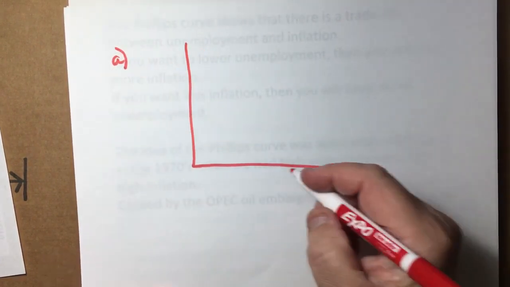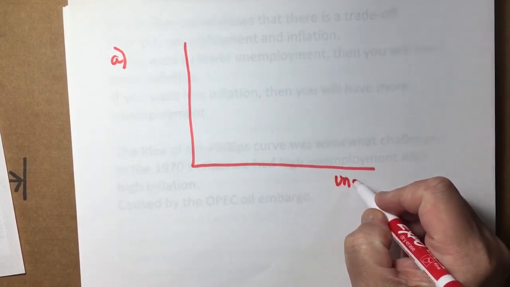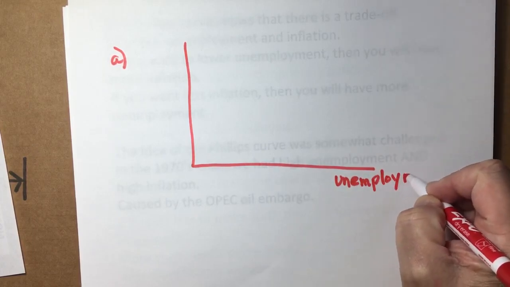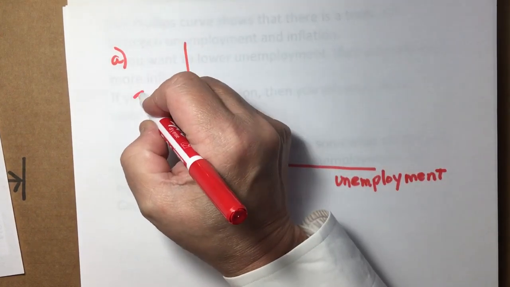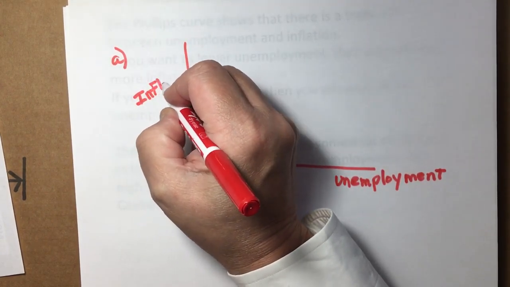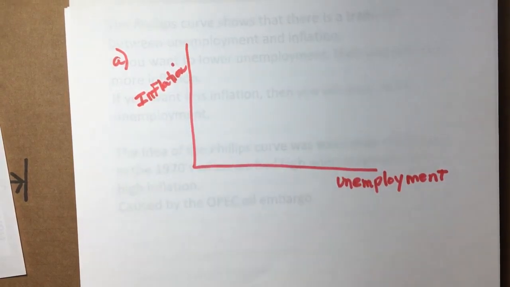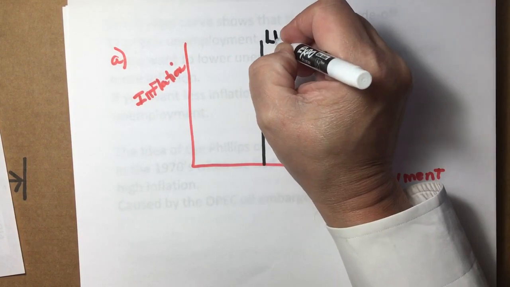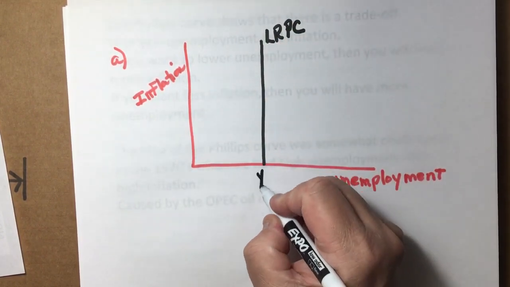The horizontal axis is unemployment on the Phillips curve. And the vertical axis is inflation. There's your Phillips curve. Now, the long run Phillips curve is a vertical line. And that vertical line is at full employment.